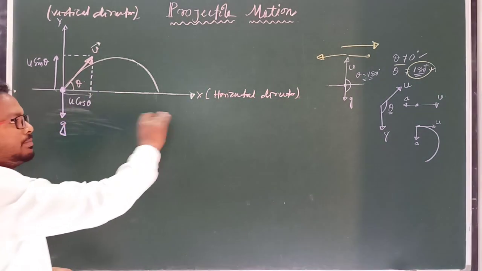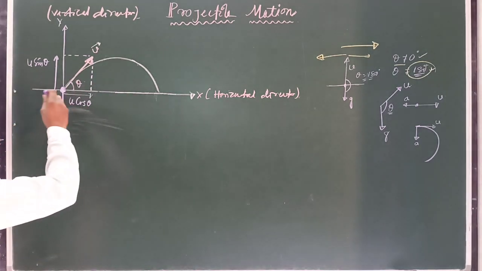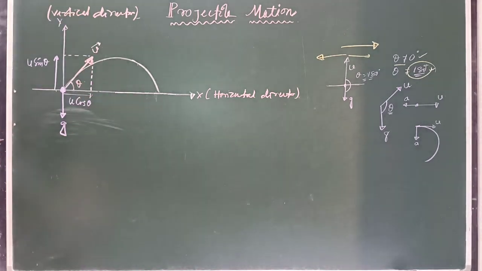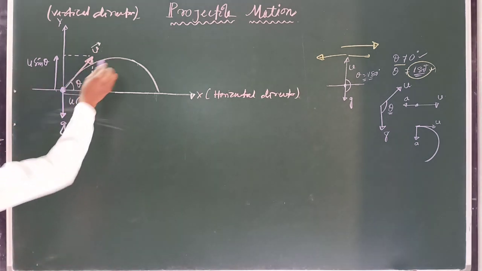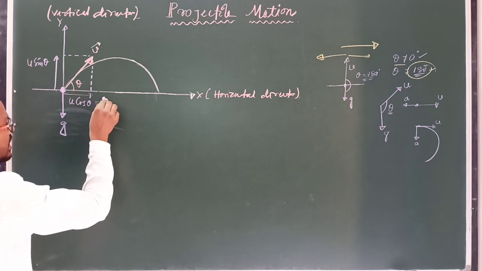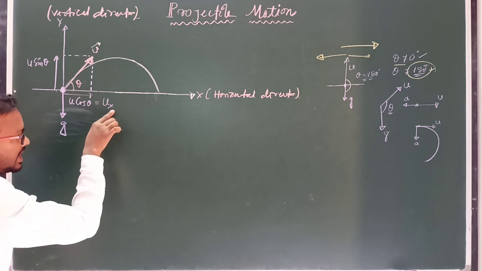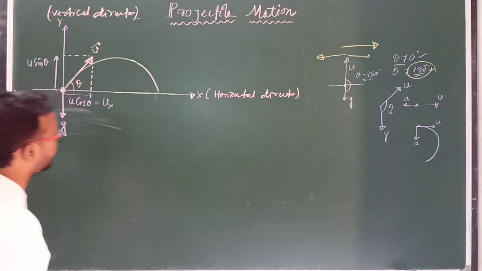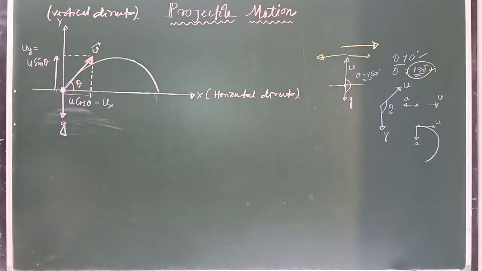Why? Because there is no force along the horizontal direction, only the force of gravity acting on the projectile in the vertical direction. Clear? So if this component is u cos theta, suppose ux means the initial velocity of the projectile along the horizontal direction, and uy means the initial velocity of the projectile along the vertical direction.